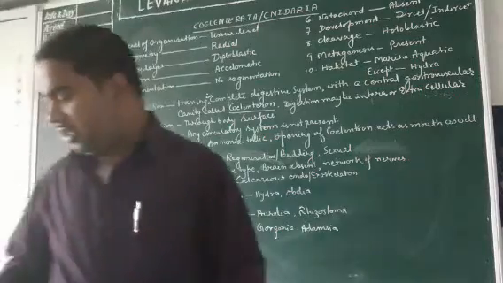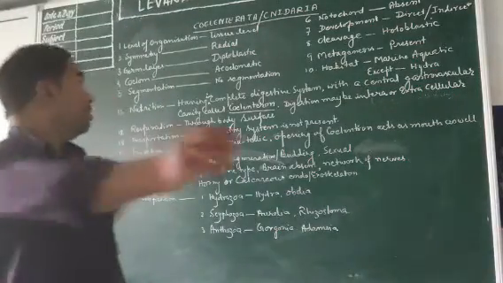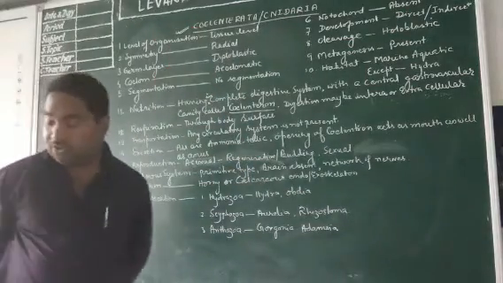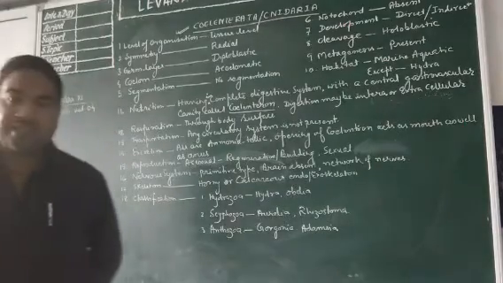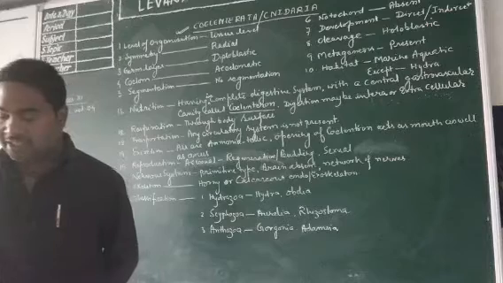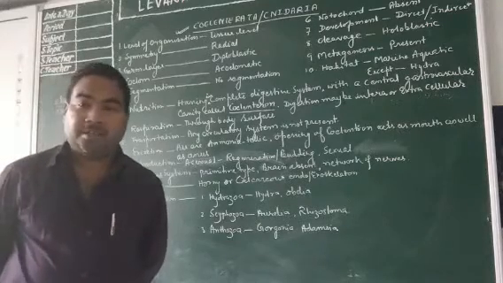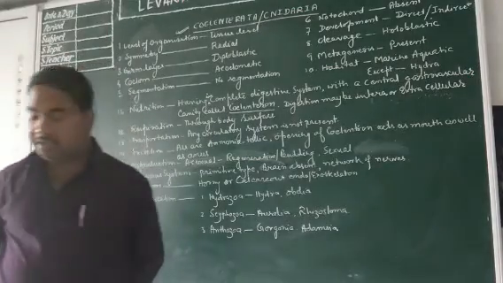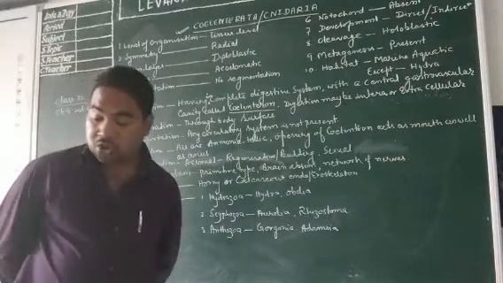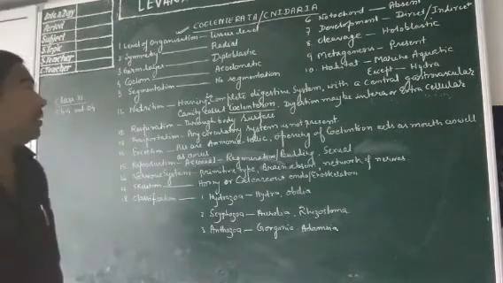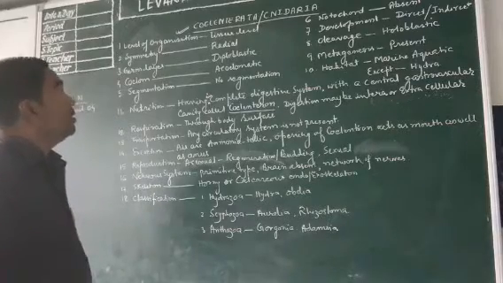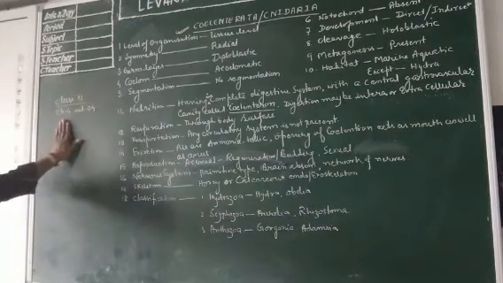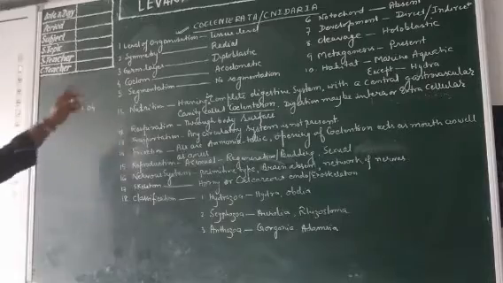Good morning. Today we are going to study Coelenterata or Cnidaria. Coelenterata is also known as Cnidaria. Here one thing is very important: the word Coelenterata was given by Leuckart, and the word Cnidaria was given by Hatschek. So Cnidarians are also known as Coelenterata. This is class 11, chapter 4, video number 4.